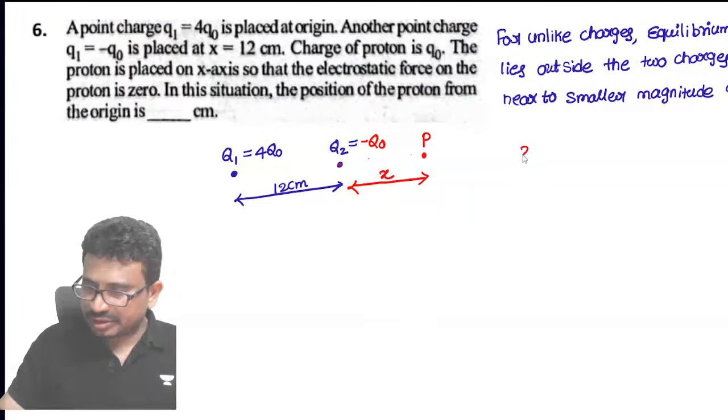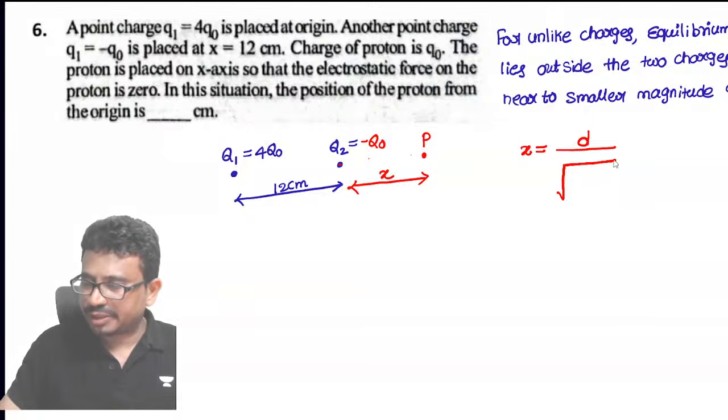And this x distance will be equal to the distance d divided by the square root of big charge by small charge, minus 1.